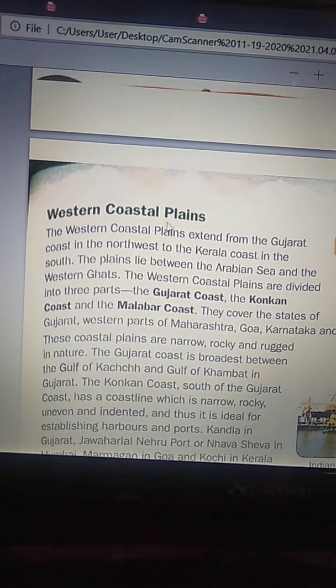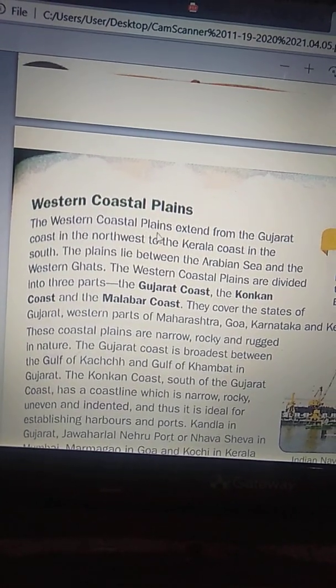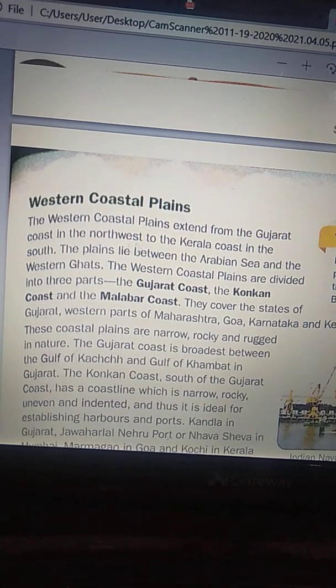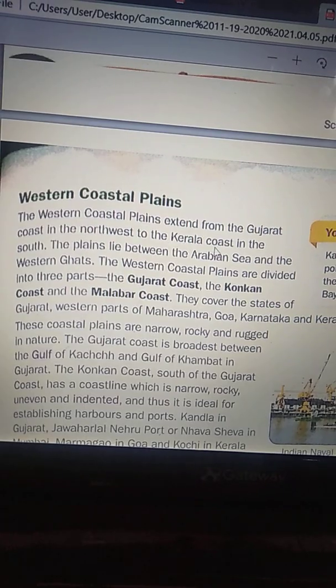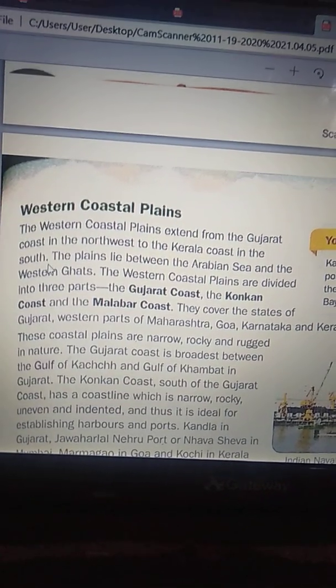Next, children, see western coastal plains. The western coastal plains extend from the Gujarat coast in the northwest to the Kerala coast in the south.